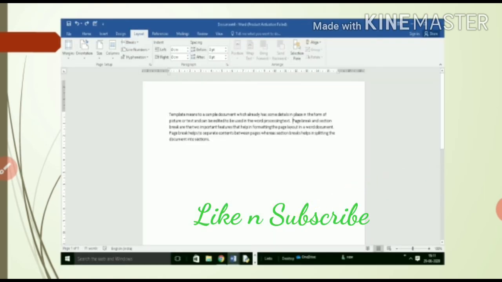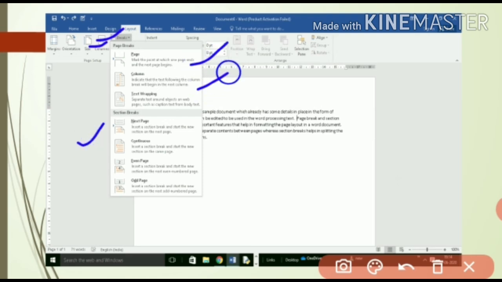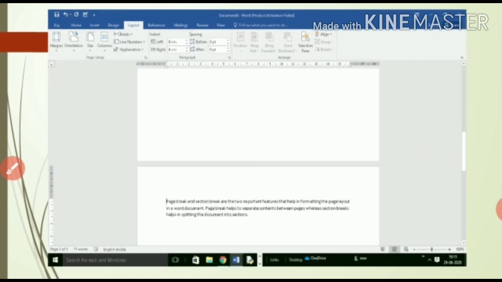Here you can see we have a paragraph. First you have to just select that paragraph, right? After selecting this, you just have to go to the layout tab. When you click on the layout tab, here you can see we have the break option. You have to click on the drop down menu of the break option. When you click on it, this dialog box will appear where we have the page option, the column option, the text wrapping option. First you have to click on the page option. When you click on the page option, your page will break down.